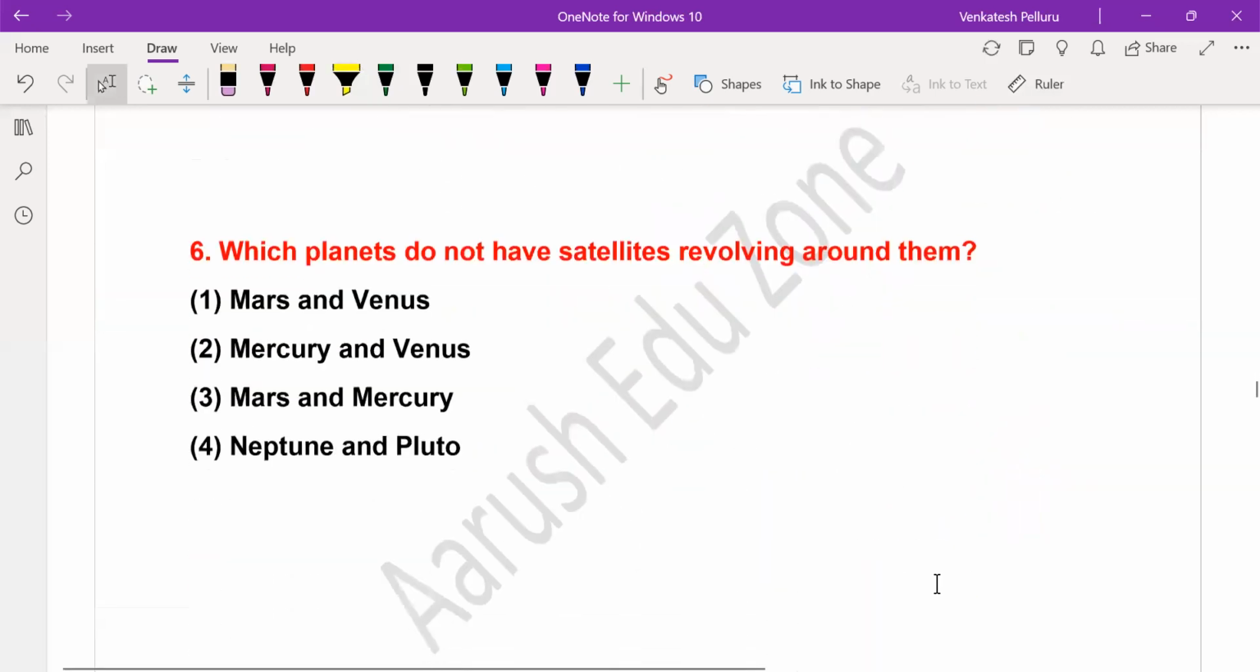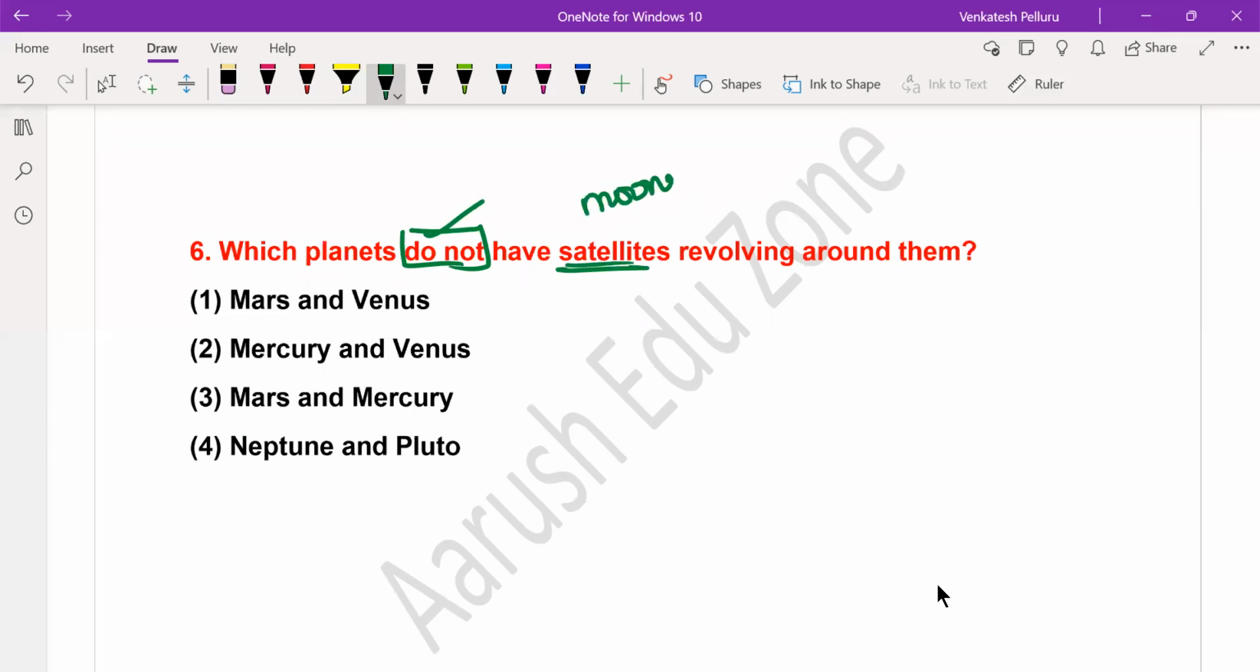Then question number 6: which planets do not have? So that is the word that you need to focus upon. Do not means they do not possess what? Satellites. So satellites are often referred to as moons. Generally we refer to satellite as moon because the only satellite that Earth has is moon. Moon is the only natural satellite. We are talking about natural satellites, not artificial satellites. Okay, so we are talking only of natural satellites.